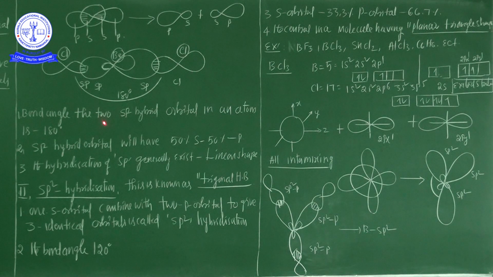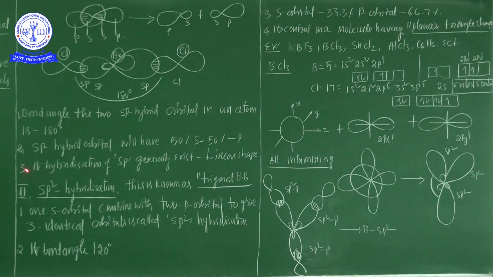Now see here, the bond angle of the 2 sp hybrid orbitals in an atom is 180 degrees. Next, in sp hybridization, s orbital is 50% involved and p orbital is also 50% involved. And the last and final point in sp hybridization, the hybridization of sp generally gives the linear shape.